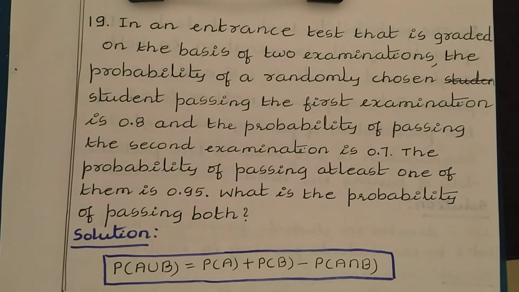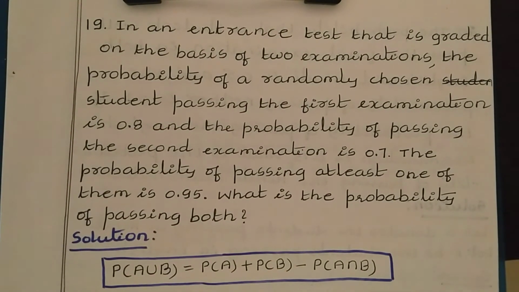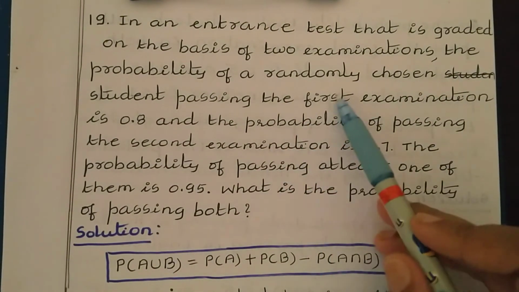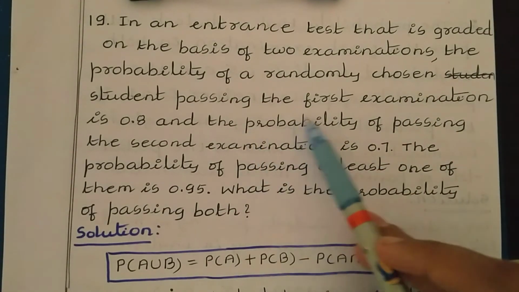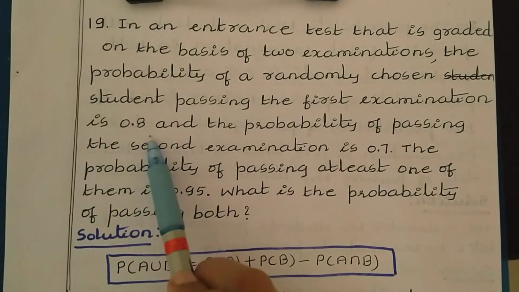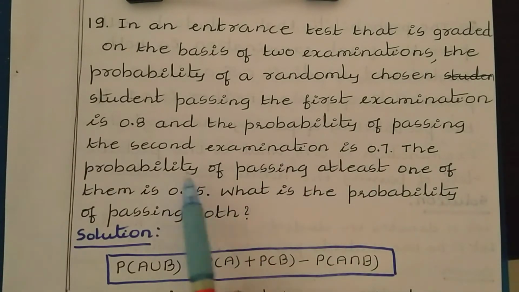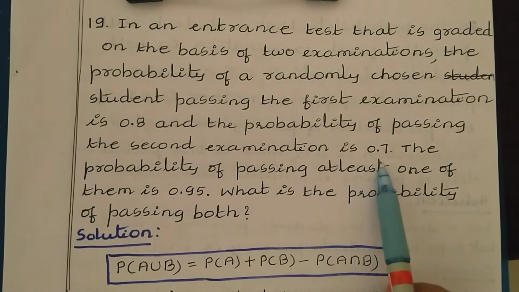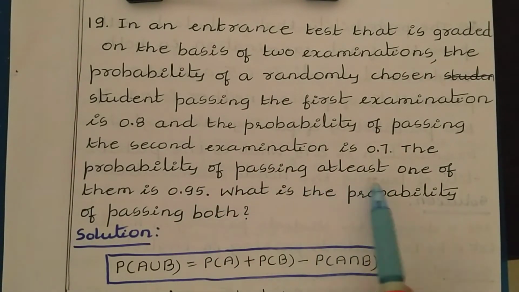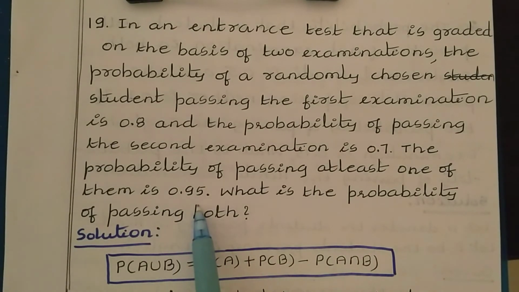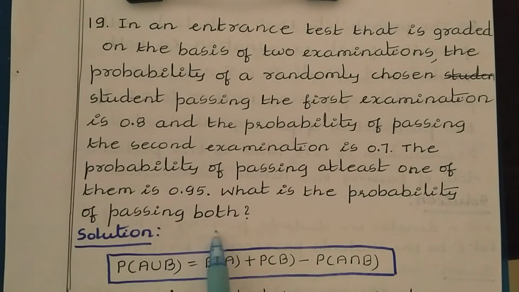Question number 19. In an entrance test that is graded on the basis of 2 examinations, the probability of a randomly chosen student passing the first examination is 0.8 and the probability of passing the second examination is 0.7. The probability of passing at least one of them is 0.95. What is the probability of passing both?